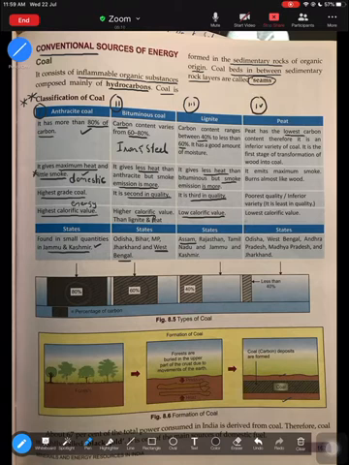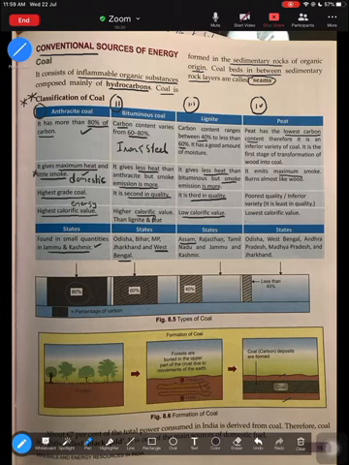Peat has the lowest carbon content because it is the first type of coal which is formed. That's why it does not have really high carbon, and it is not really good quality, because it is initially formed, but these others are formed because of extreme pressure and heat. With time they form, that is why they have more carbon content.